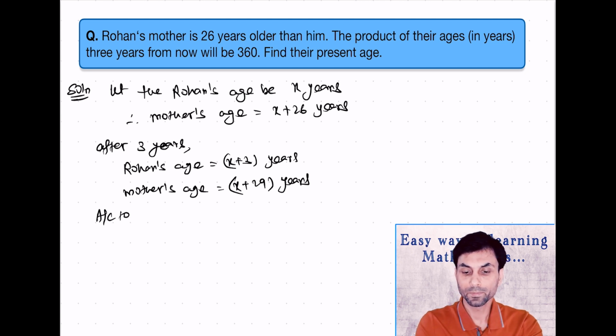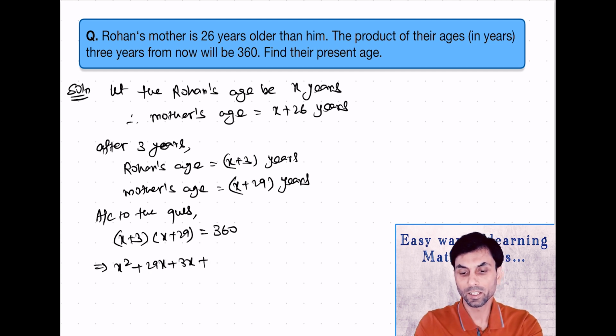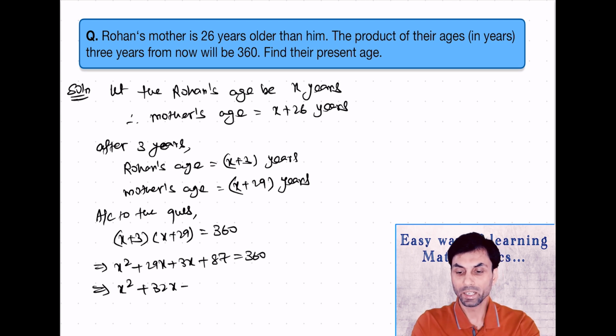So according to the question, we can write x plus 3 into x plus 29 is 360, which will be x square plus 29x plus 3x plus 87 equals to 360, which we can write it as x square plus 32x minus 273, which is equals to 0.